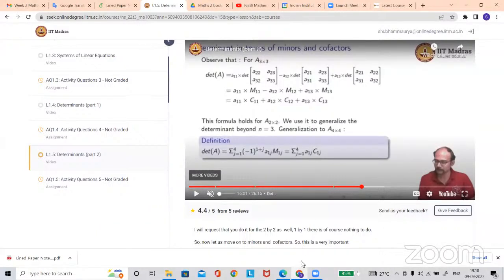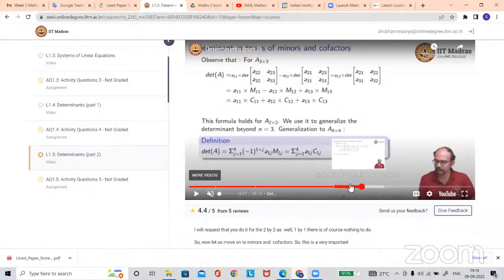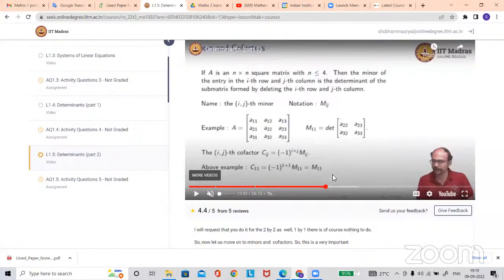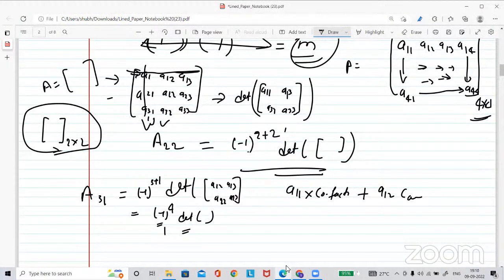This cofactor is Cij. So the determinant is A11 times its cofactor, plus A12 times its cofactor, plus A13 times its cofactor. Cofactor is already taking care of the minus sign, so the term will be minus or plus automatically. So this is the process to expand and get the determinant of a matrix.